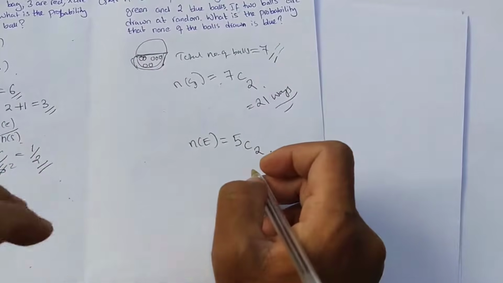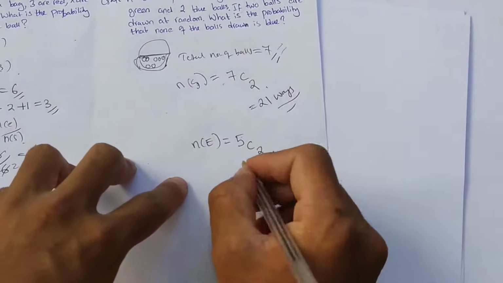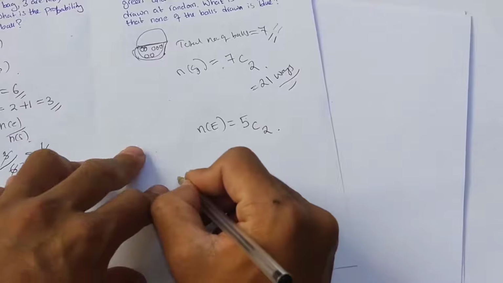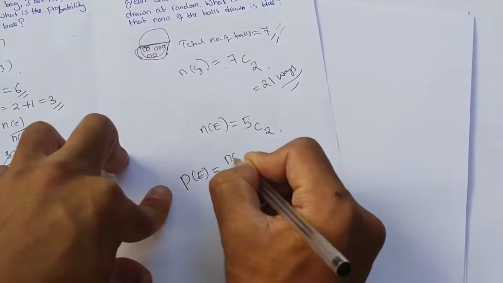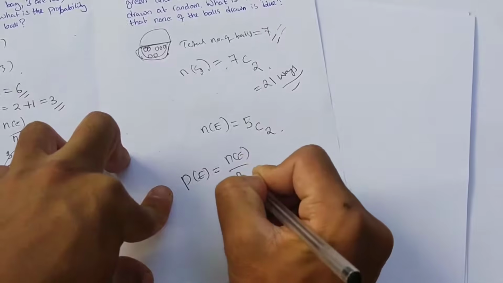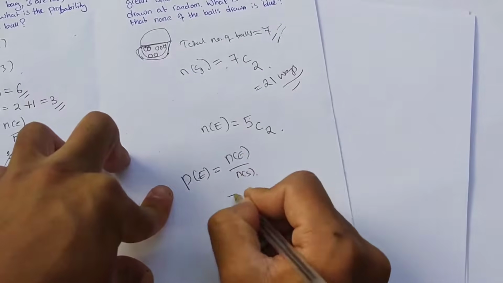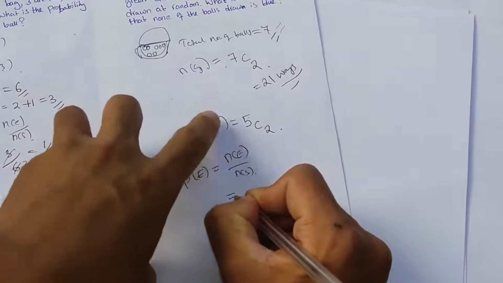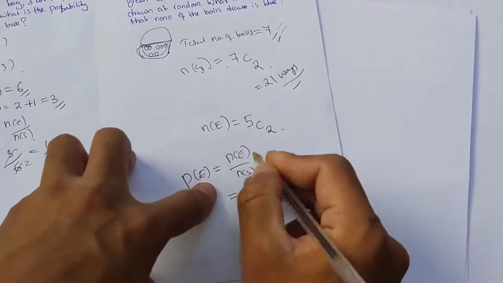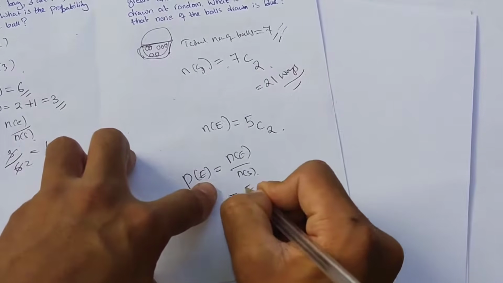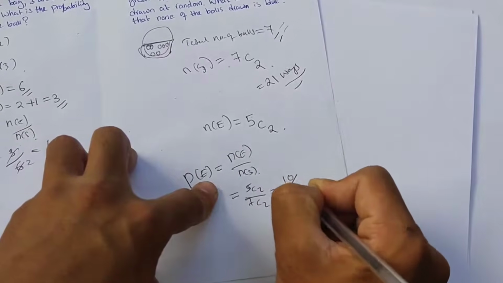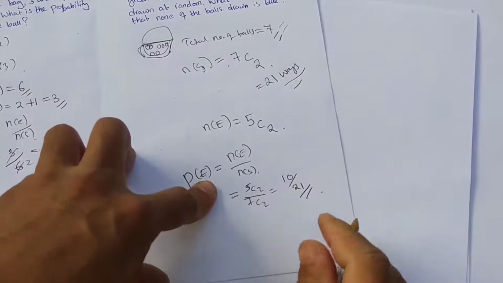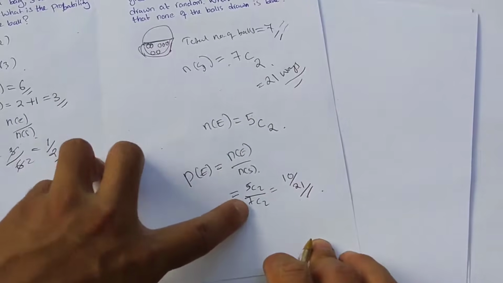So the probability of event E happening is NE over NS. So 5C2 divided by 7C2, which is also 10 by 21. The value of 5C2 is 10 and the value of 7C2 is 21.